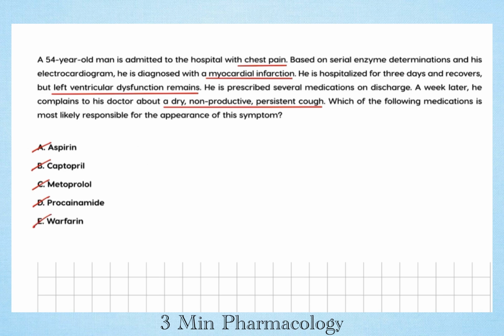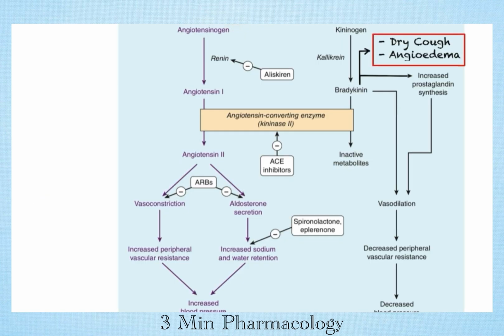So here we can see option B, captopril, and it is an ACE inhibitor, and we know that one of the adverse effects of this ACE inhibitor is dry cough. So let's find out why it causes this.